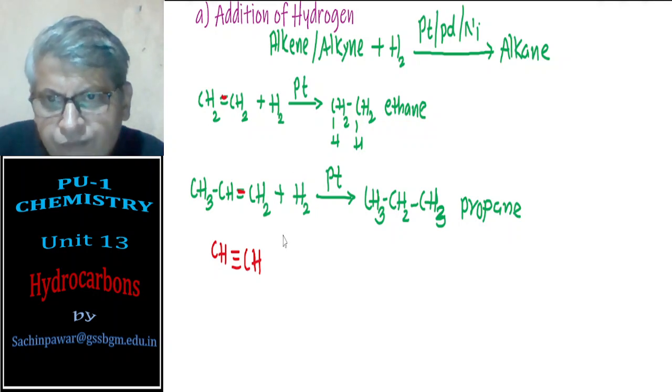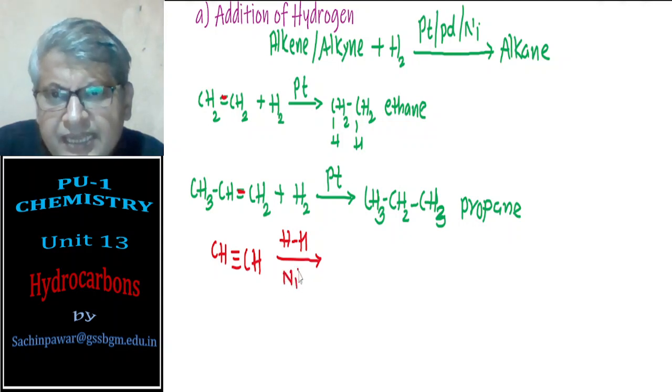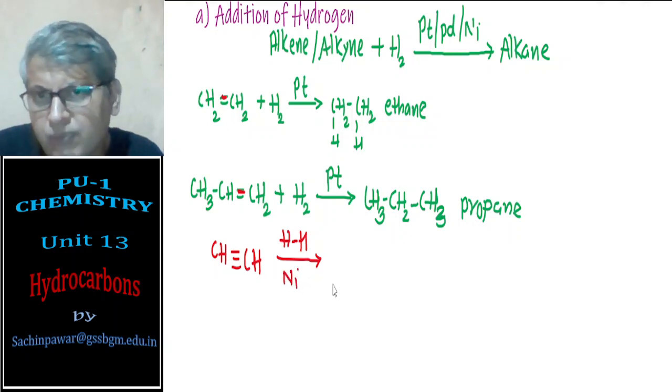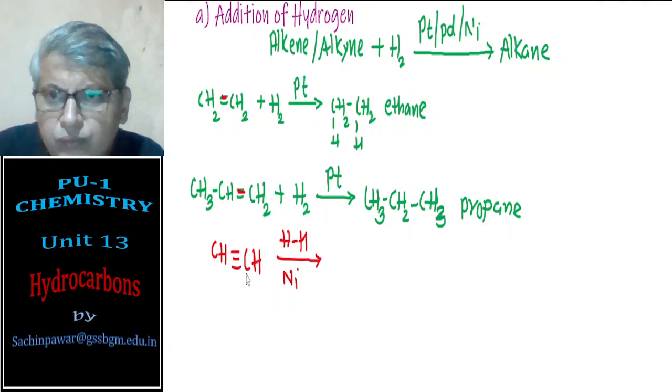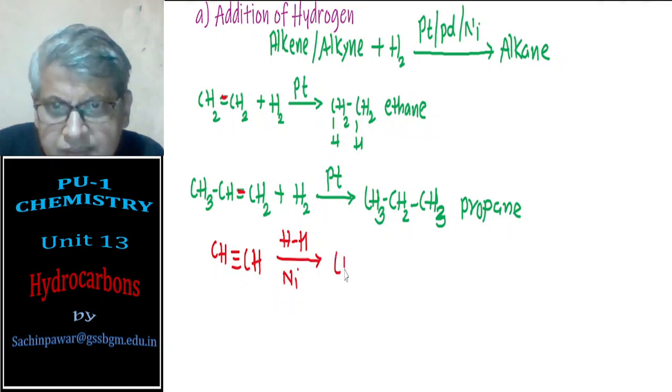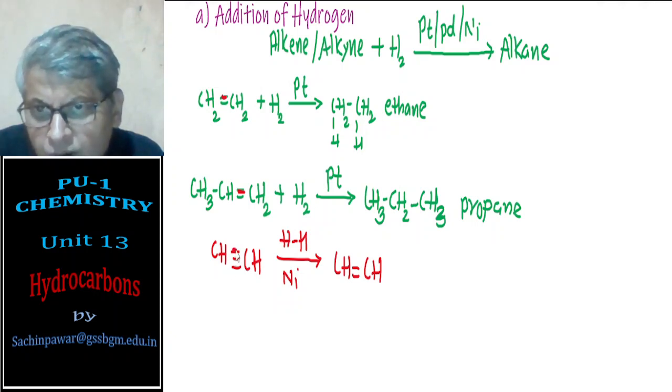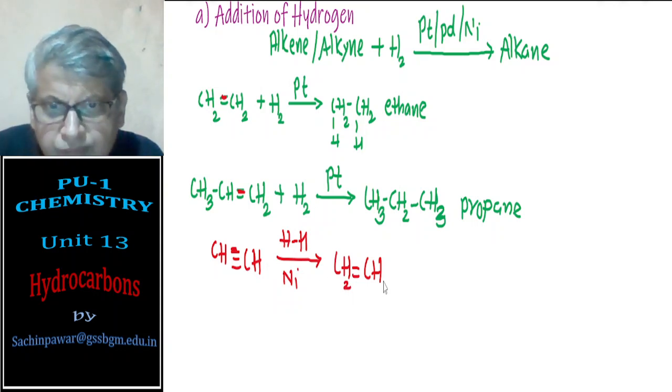Therefore, the addition of the first molecule of hydrogen in the presence of a nickel, platinum or palladium catalyst will give you CH double bond CH. One pi bond is broken, and these atoms will add. So one H becomes two, and another hydrogen is added. So you will get ethene.